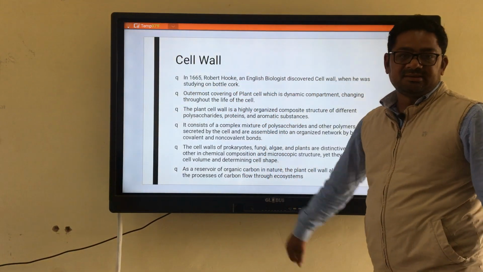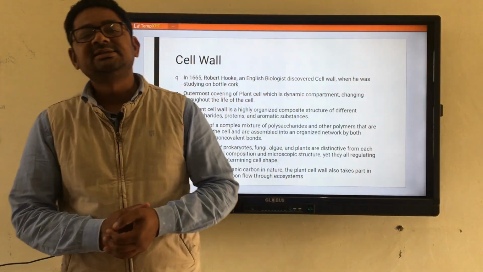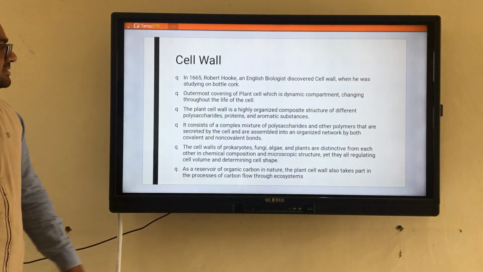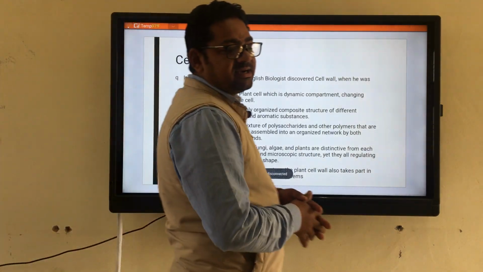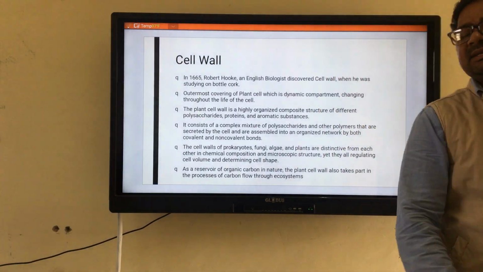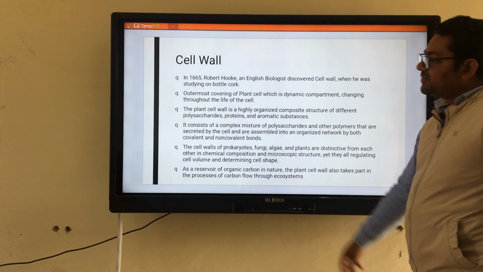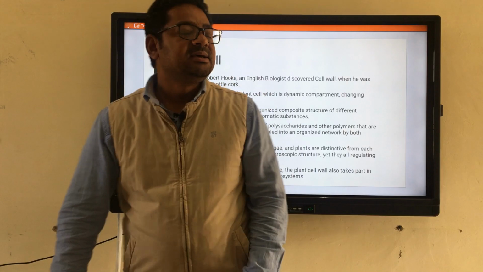This outermost covering is dynamic. It means it is not static. Beta, it shows both types of things: it grows as well as it declines. This particular outermost covering is named the cell wall.